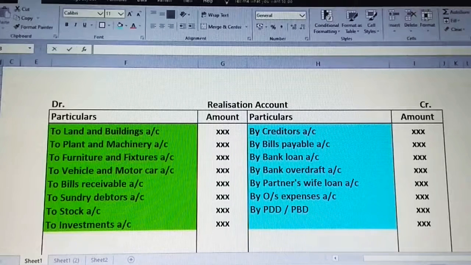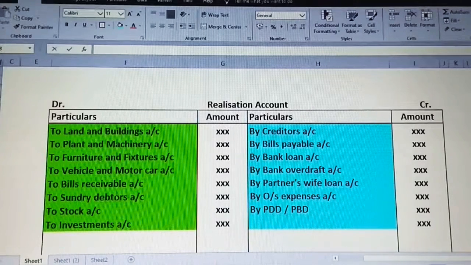Okay, students, now let us come to the format of realization account. Just observe and listen as I am explaining. You have to just go for the imagination of the question now. When you go for realization account, first thing in this chapter is imagine the opening balance sheet, liability side. It is on the debit side. From the liability, you have to take out the outsiders.